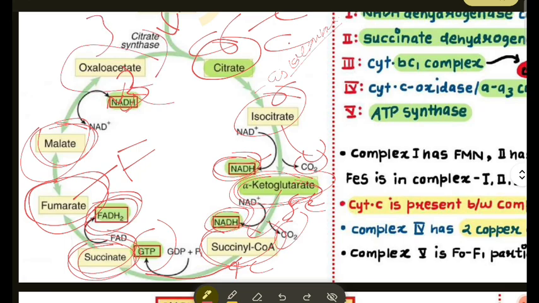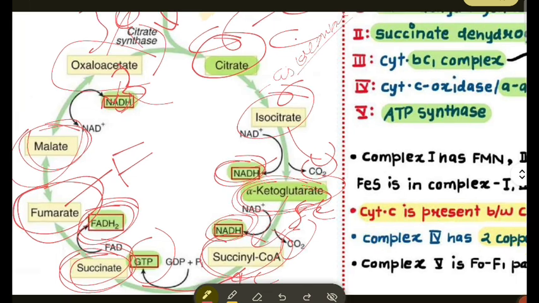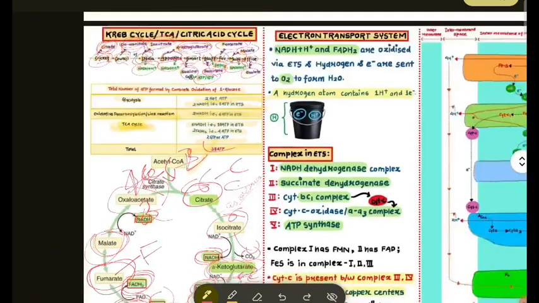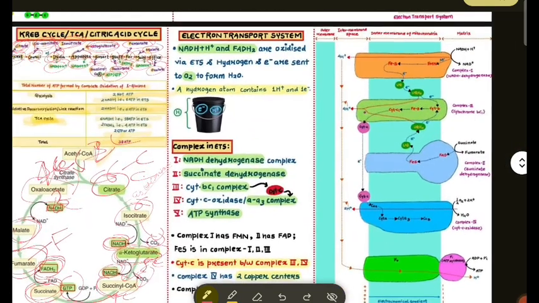Office is for oxaloacetate. This is how you see 3 carbon, 4 carbon, this is 2 carbon. Okay, this was simple.